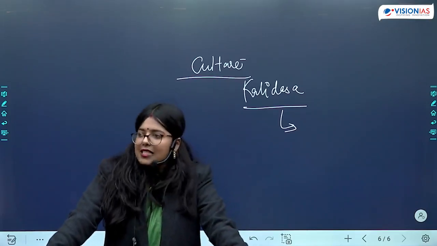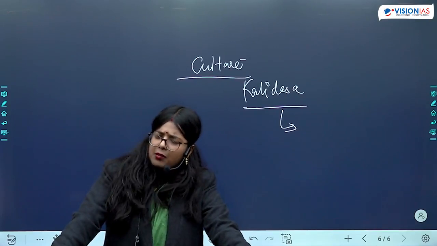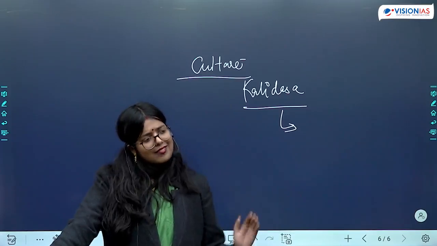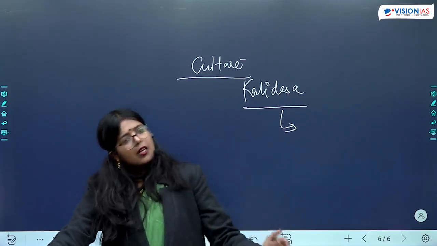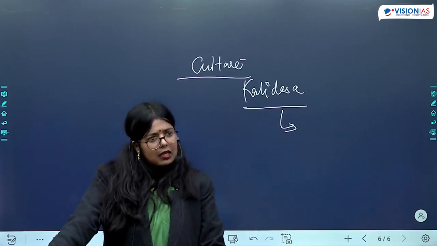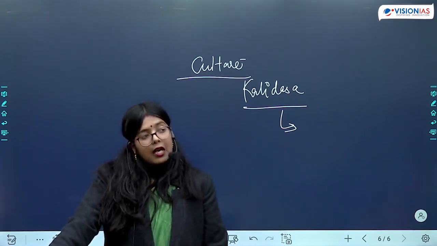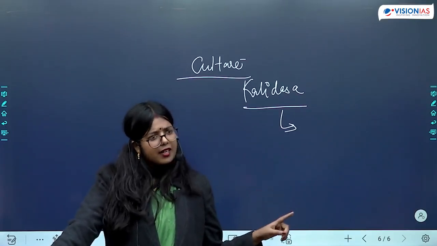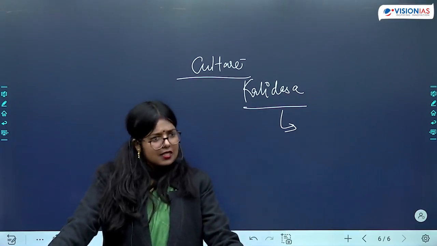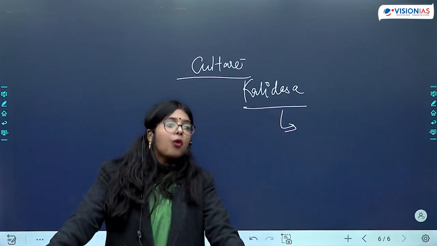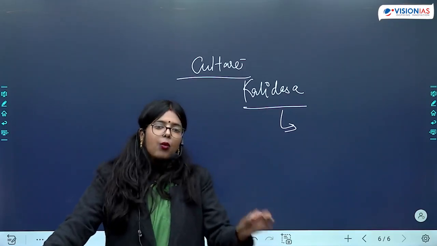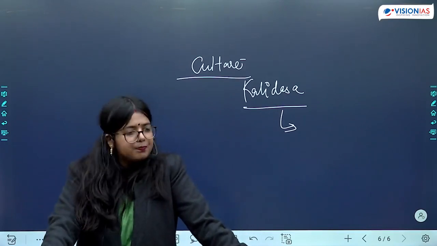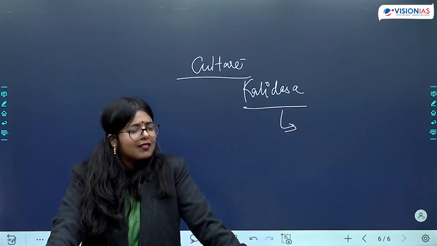Now let us come to the segment of literature. When we are talking about literature, there will be religious literature. So when we are talking about religious literature, Puranas are being composed, Ramayana and Mahabharata are being compiled. That is one thing we need to remember. Now, when we are coming to foreign accounts, we have Fahian's account, which we have already discussed. Now, when we come to non-religious texts, what are the non-religious texts present at this point of time? Who are the prominent literary scholars?